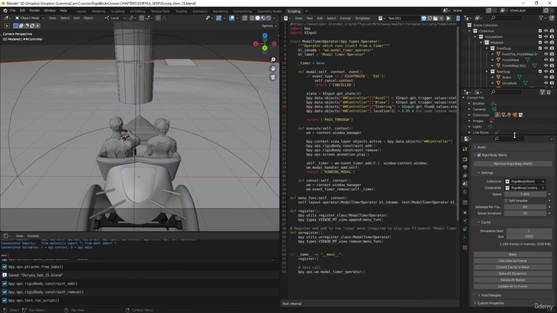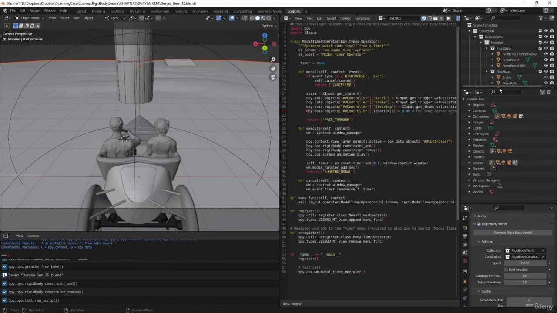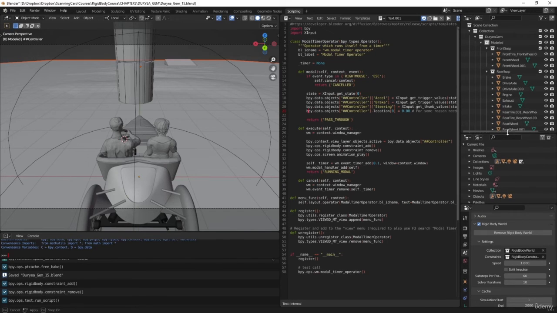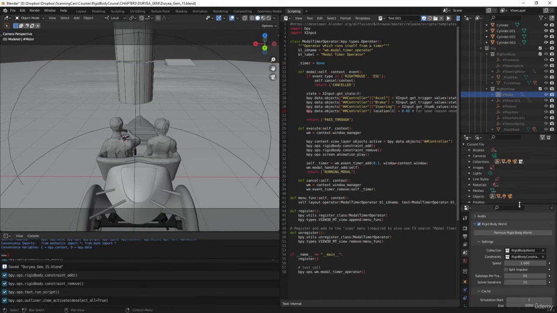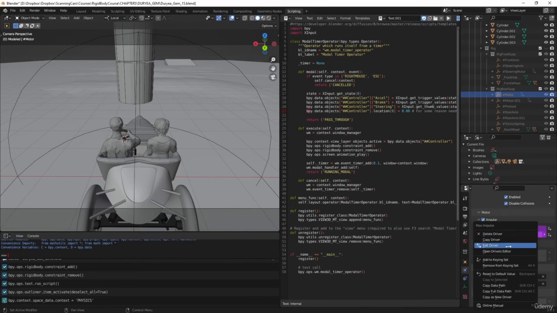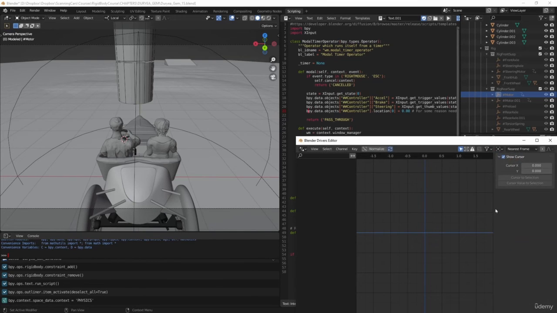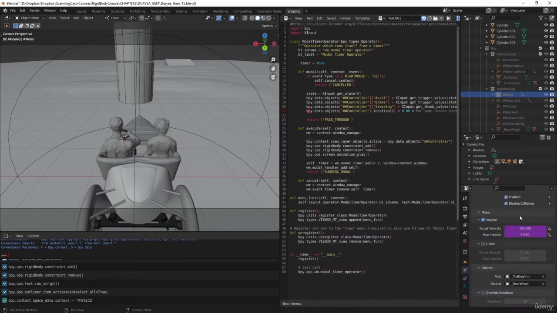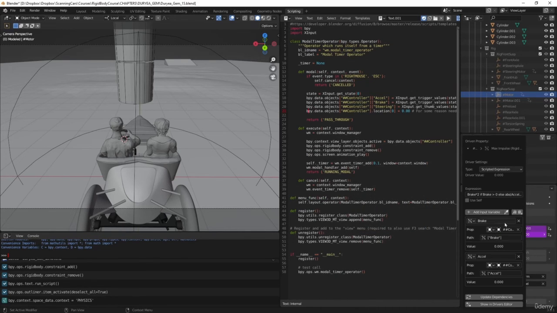We can make this a little bit more fun by giving the motor some more power. So it'll drift around. I'm going to select this motor, and I'm going to come down here and edit the driver. Oh, for some reason that's not working. Edit the driver. And then over here, I'm going to make this 5. So give it 10 times more torque, I guess.